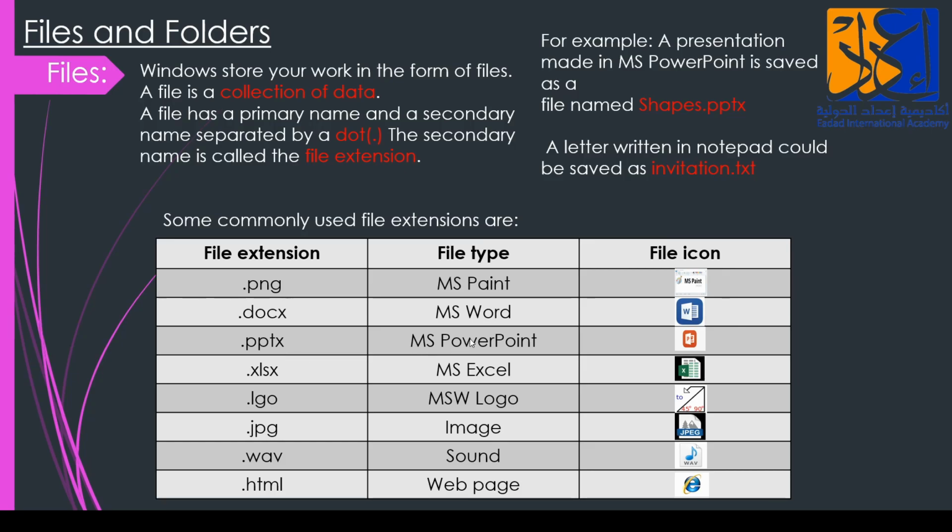.pptx is Microsoft PowerPoint, and this is its icon. Next, .xlsx is Microsoft Excel, and this is its icon or logo. Then .lgo is Microsoft Logo, this is its icon. .jpg is an image file, and this is its icon. .wav is used for sound. Then .html is a web page and it's used on the internet. So these are some file extensions with their file names and their file icons. Let's see next.